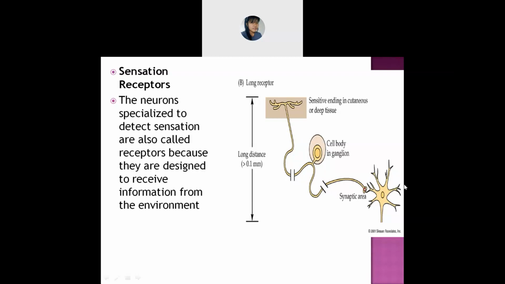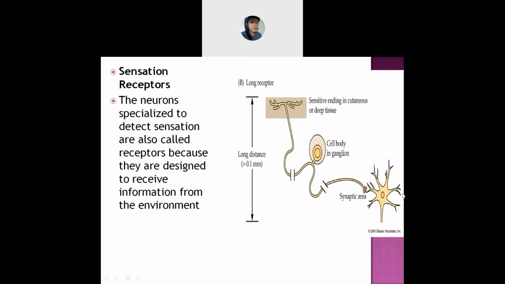They will send signals from one neuron to another neuron. From the picture itself, you can also see it. With the help of one neuron to another neuron, what happens? They are designed in such a way that when they pass information, you will be able to know the things which will occur or which are occurring in the environment. Is it clear, this sensation receptors, everyone?